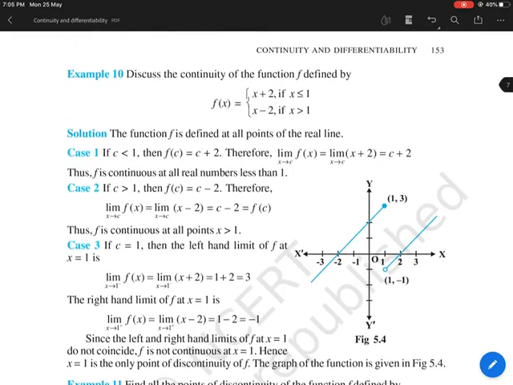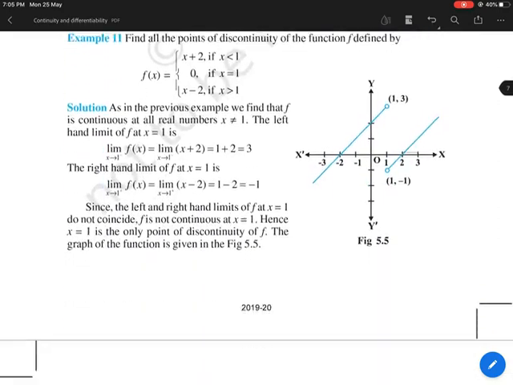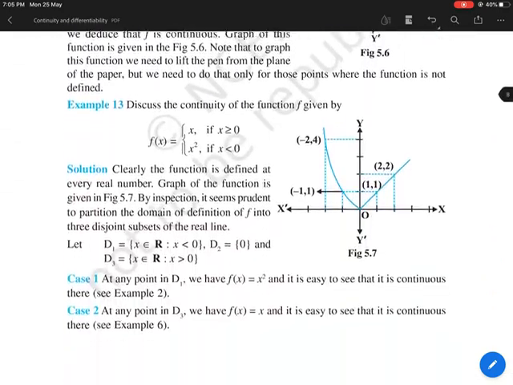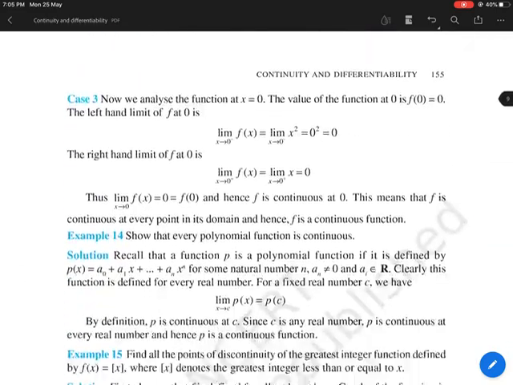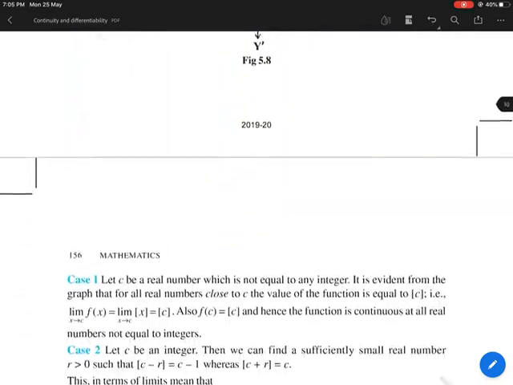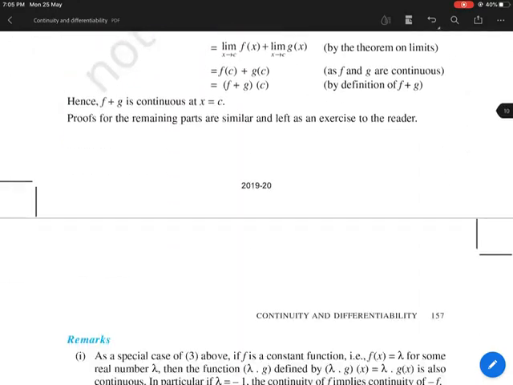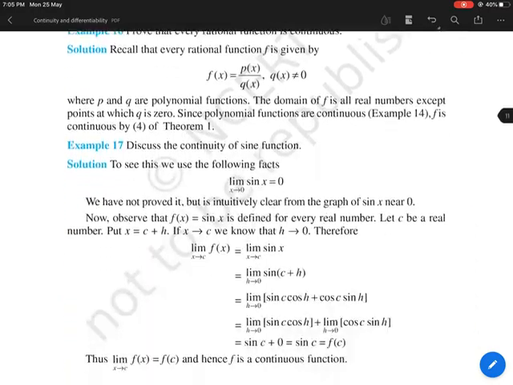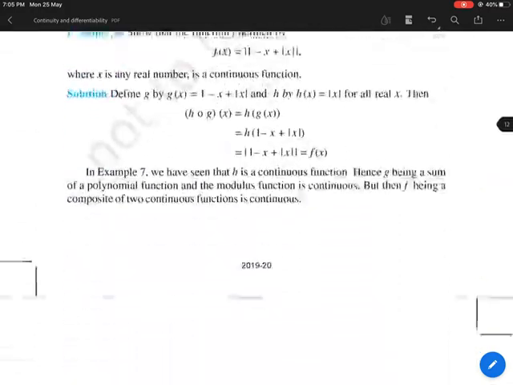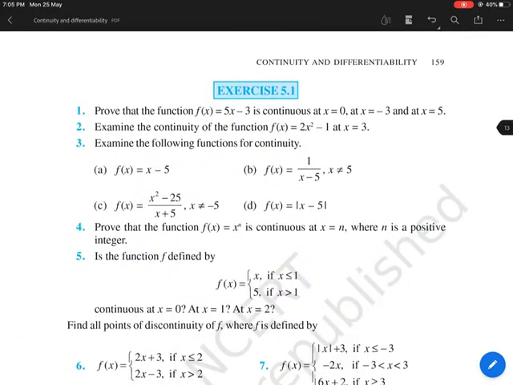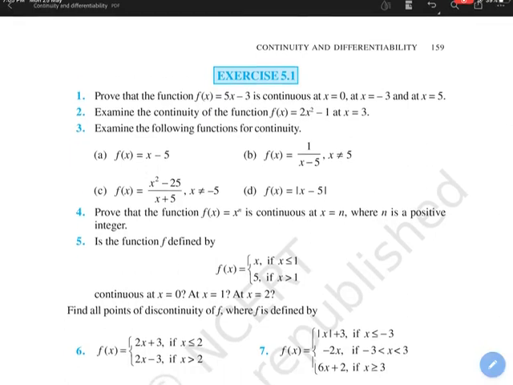Now there are many other questions. Now let's do some questions from the exercise. Before doing the algebra of continuous functions, we will do some questions from our exercise. Okay, so here we go. This is the exercise.